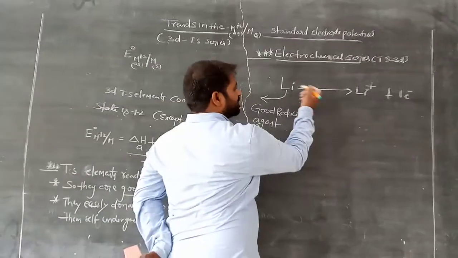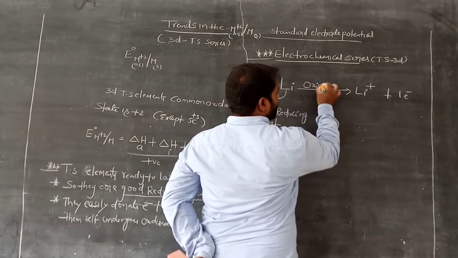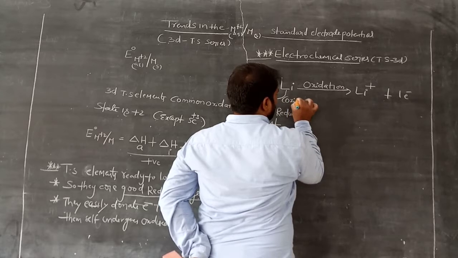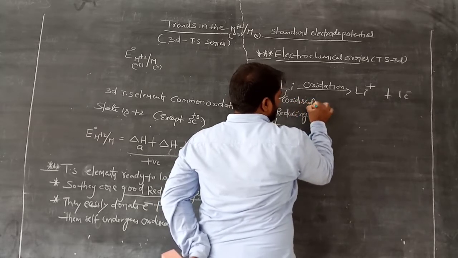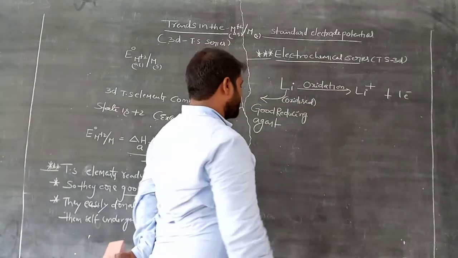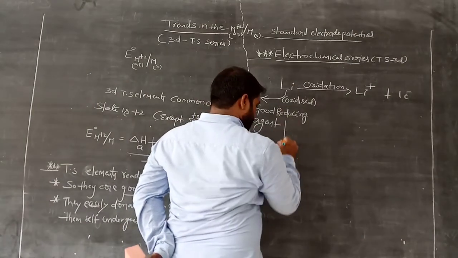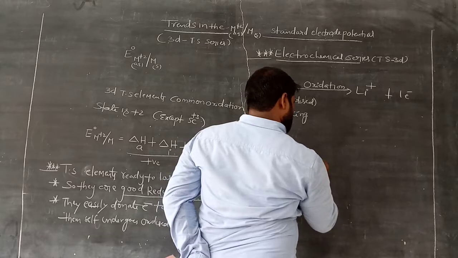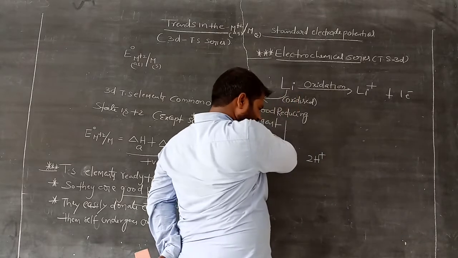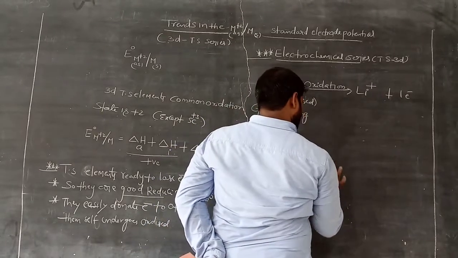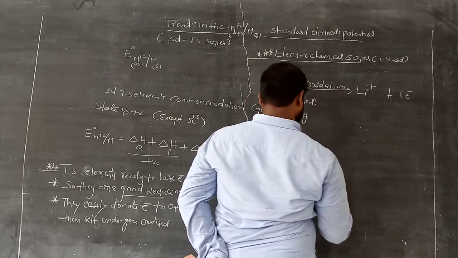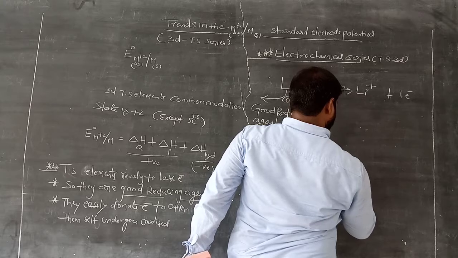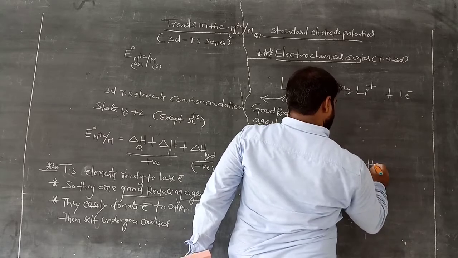By the loss of electrons, what happens? It is oxidation, am I right? It is oxidized. And up to hydrogen, 2H plus gains 2 electrons and becomes H2. Gaining of electrons, it becomes H2.